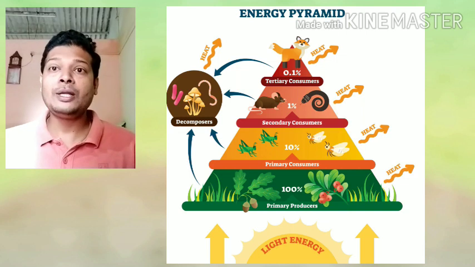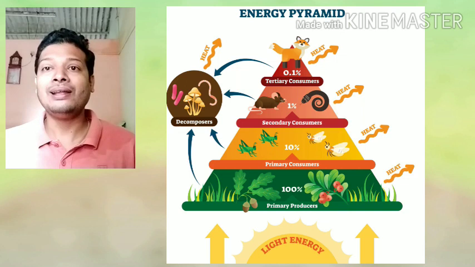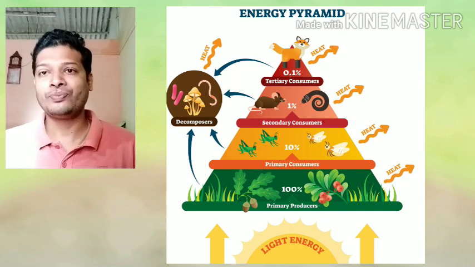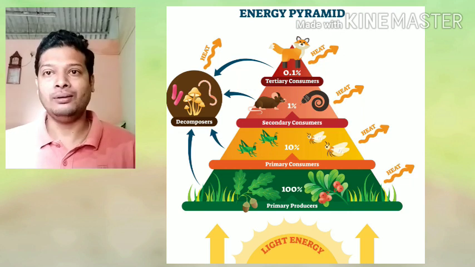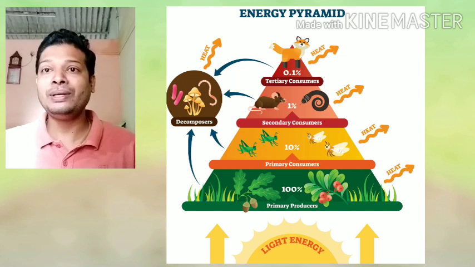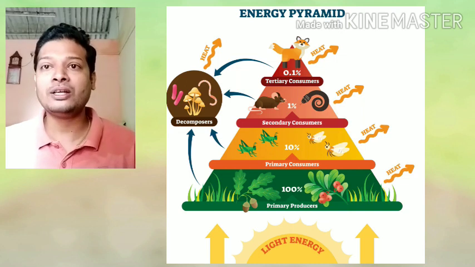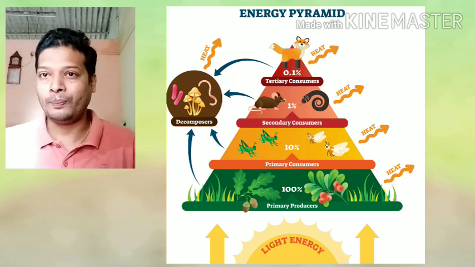Then again, depending on the primary consumers, there are even less secondary consumers, and at the apex we have only one. That is why we say that jungle ka raja sher, sher akela hota hai. So what does this mean? That the apex consumer is always less in number as compared to other trophic levels.